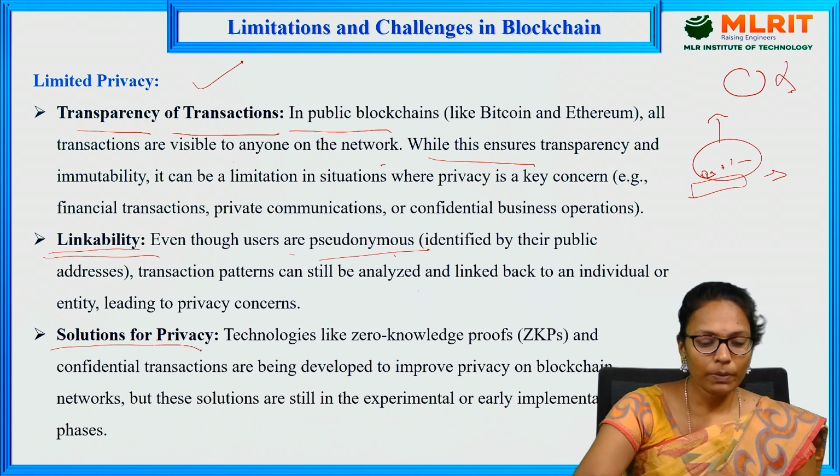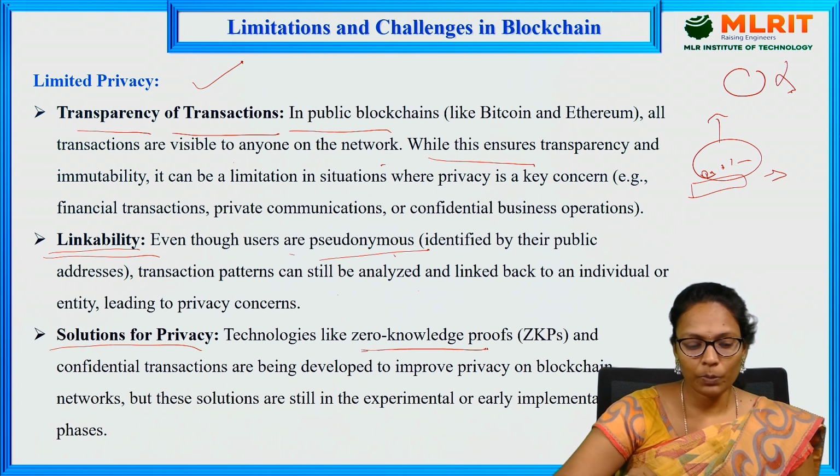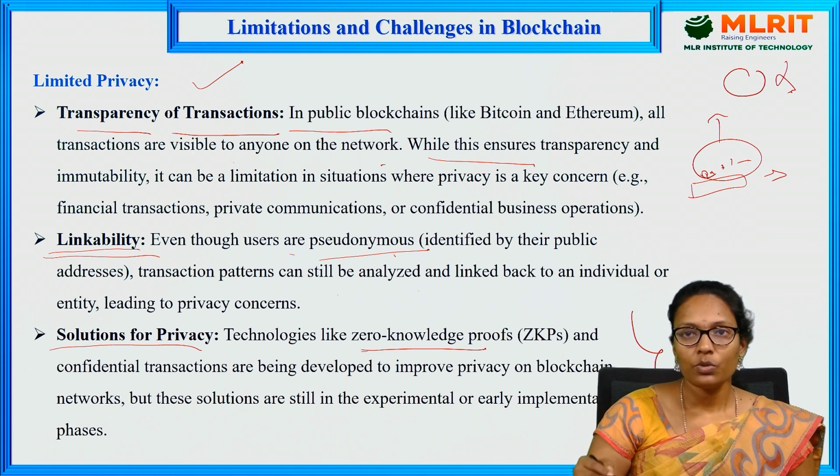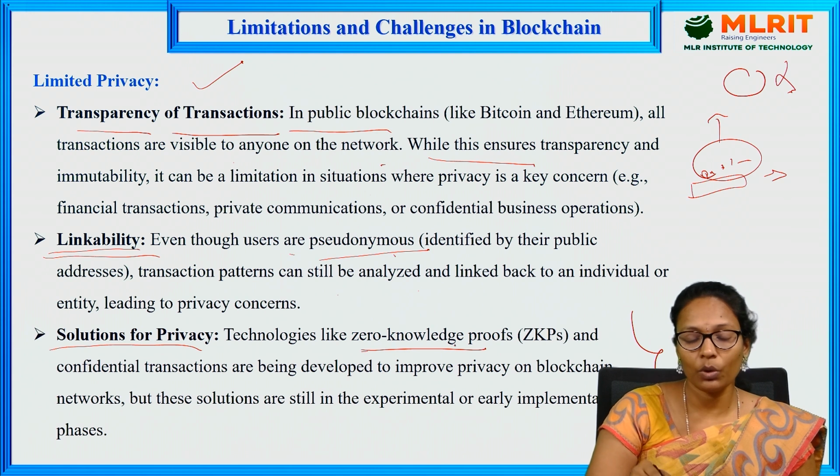So, solutions for privacy. Technologies like zero knowledge proofs and confidential transactions are being developed to improve the privacy of the blockchain. So to overcome these problems, they have proposed some solutions like zero knowledge proof.